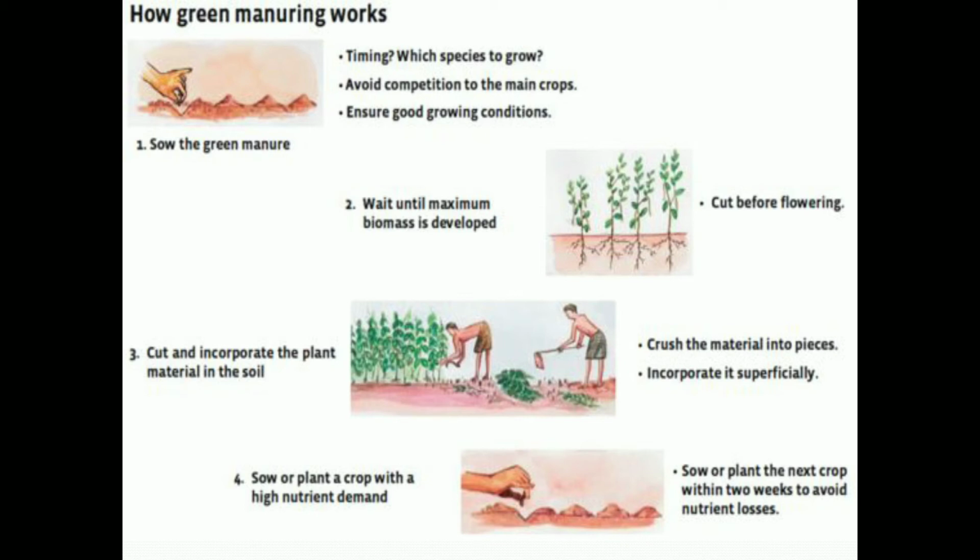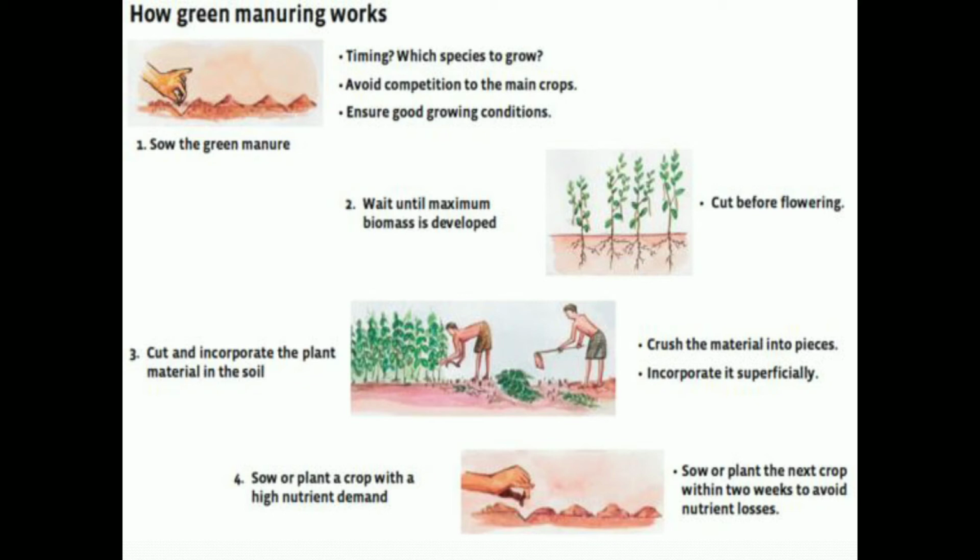See how green manuring works. Firstly, sow the green manuring crop, then wait until maximum biomass is developed. Cut before flowering for incorporating into the soil. Then third, cut and incorporate the plant material in the soil.